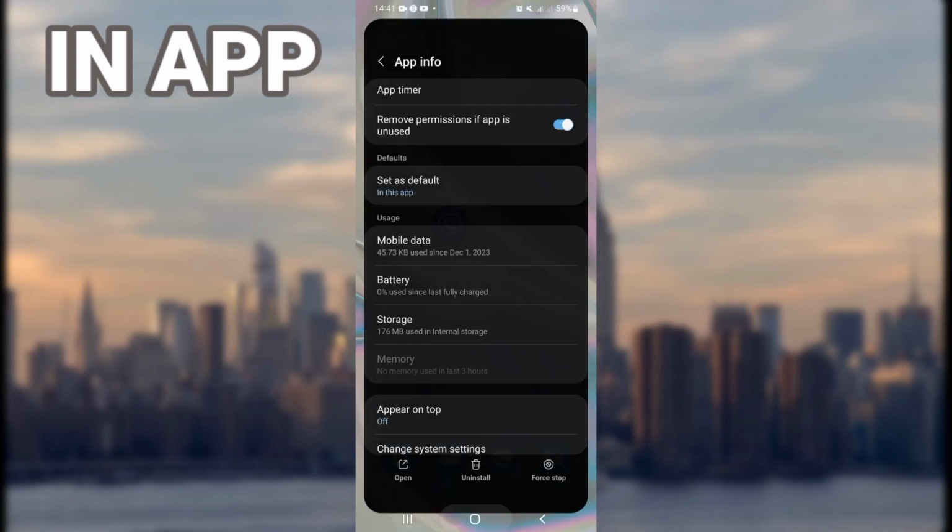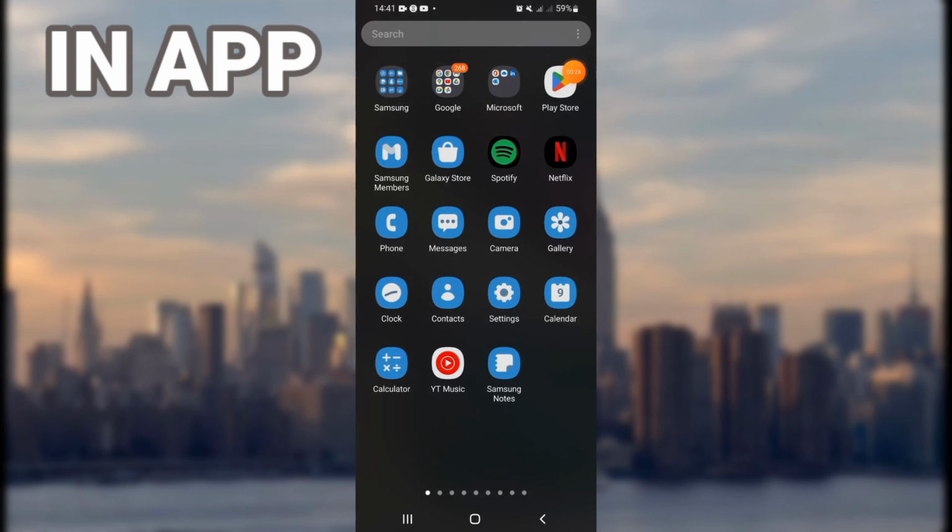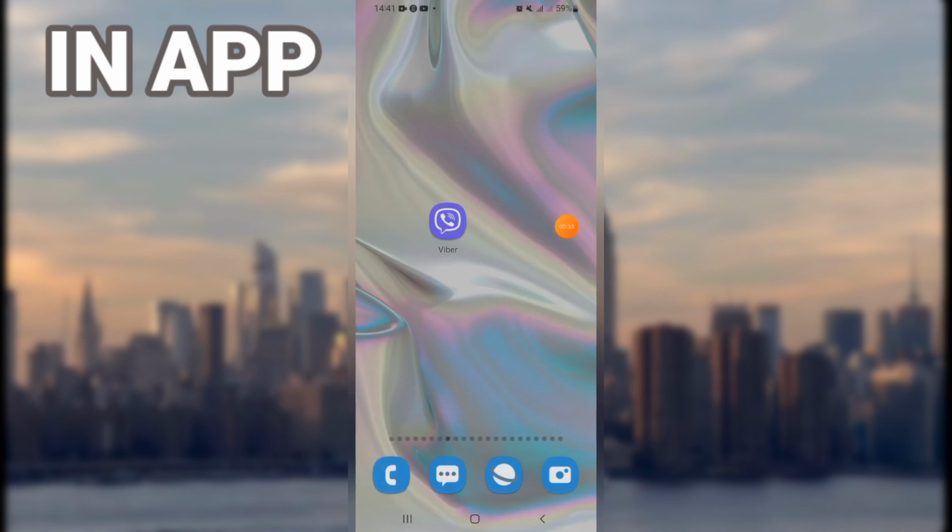OK. Now you have to go directly to Play Store or App Store and update your Viber on the last version. And then what you should do, just restart your phone.